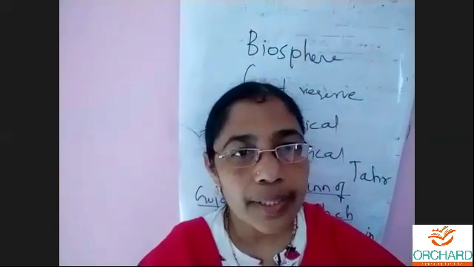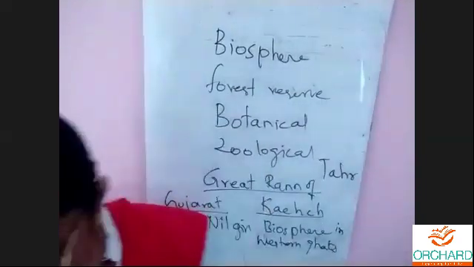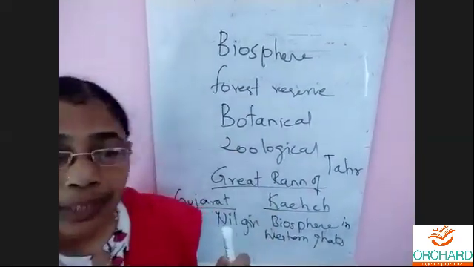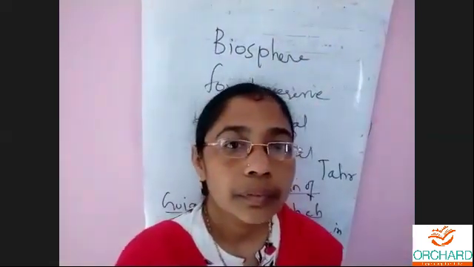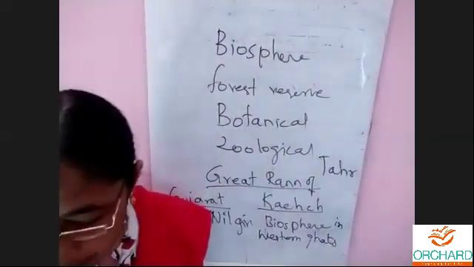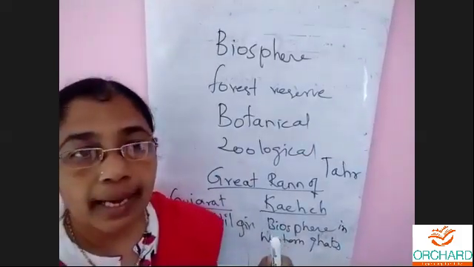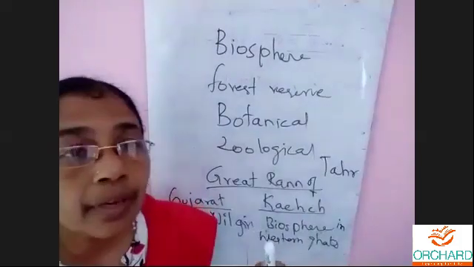I didn't get your question, Giovanna. Okay, yes, children. So you have seen about the botanical garden. Yes, it is in Kolkata. Yes, very good. It's in Kolkata. Okay, children. We can see about the botanical garden and zoological park in the next class. I can clear your doubts now, children. Any doubts you have?